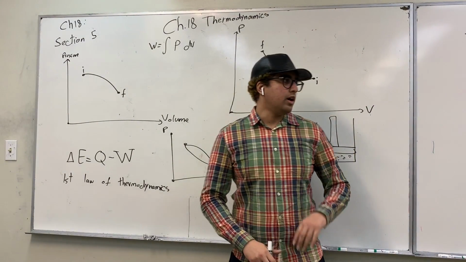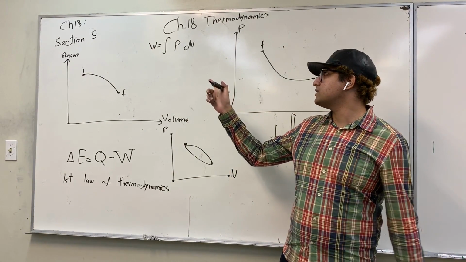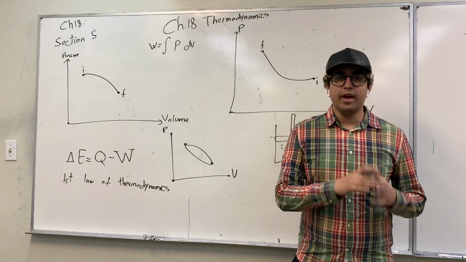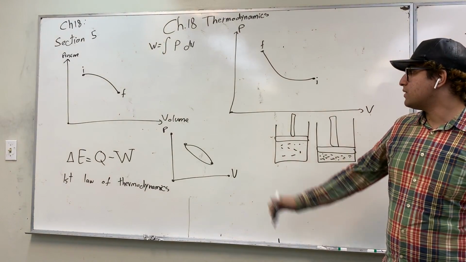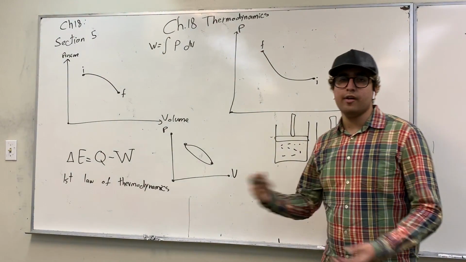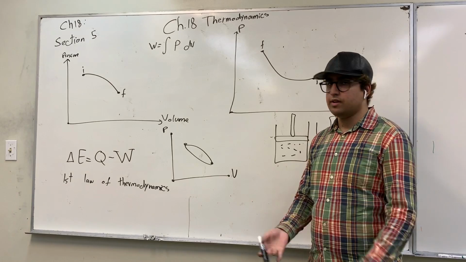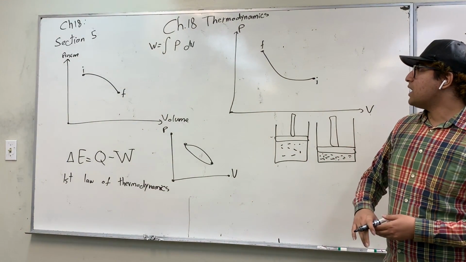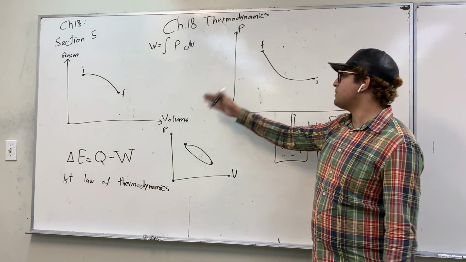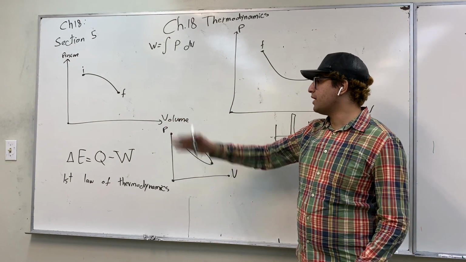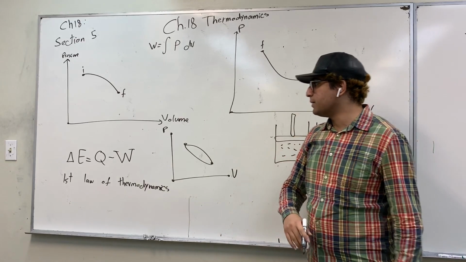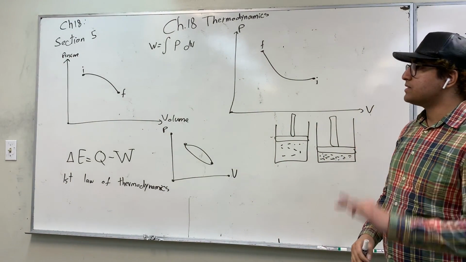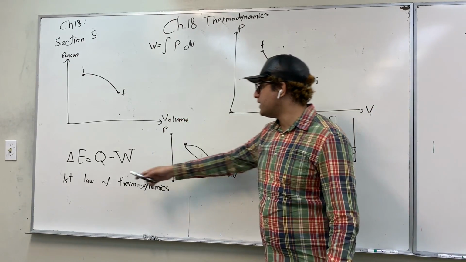All right, guys, so chapter 18, section 5, in specific subsection 5, is very, very important. And the concepts of this section are going to carry with you into the next section and the section after it. So it's about pressure versus volume diagrams, and it's about the first law of thermodynamics. In this section, we're going to study three things: pressure, volume, and heat.